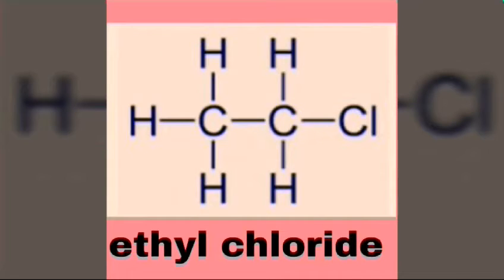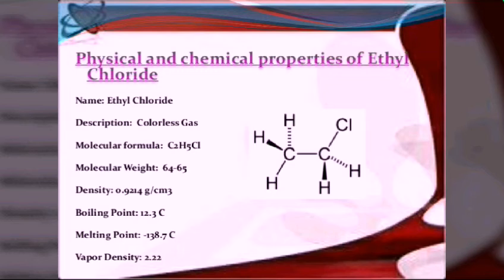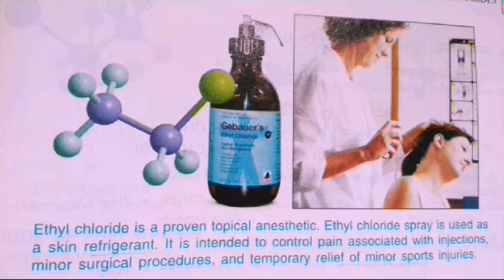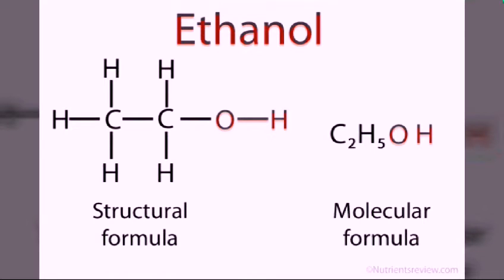Okay, at first this is ethyl chloride, CH3CH2Cl. Its biodata: ethyl chloride is a colorless gas. Its molecular formula is C2H5Cl. It is a skin refrigerant, used as a spray, and it is perhaps a pain control medicine. Okay, and next, ethanol. Its formula is C2H5OH.